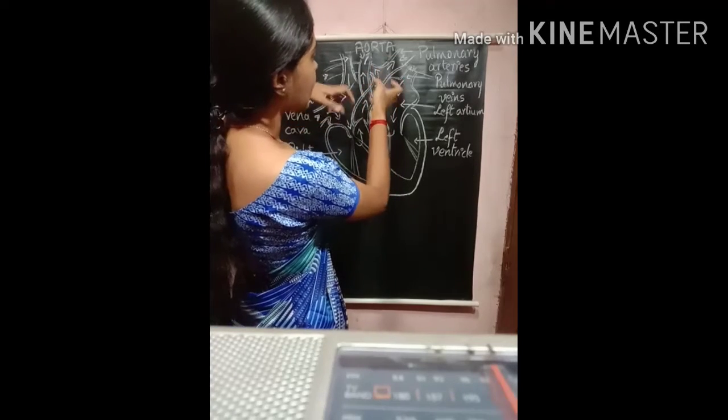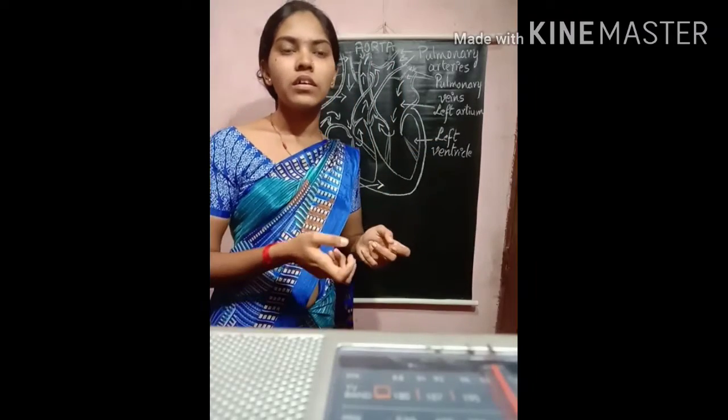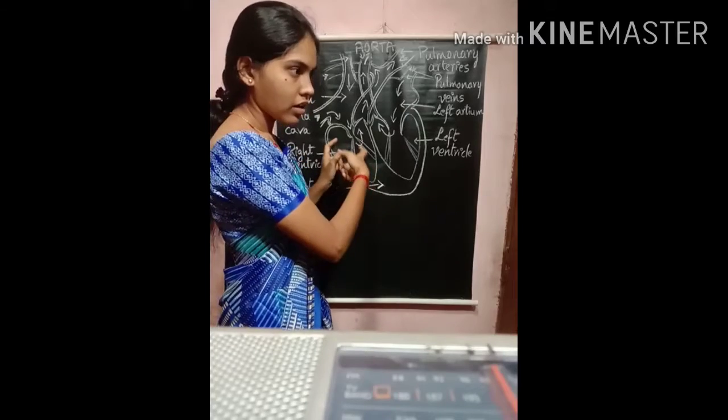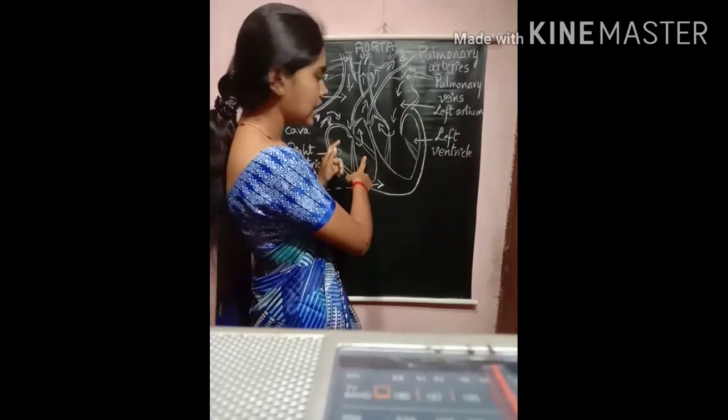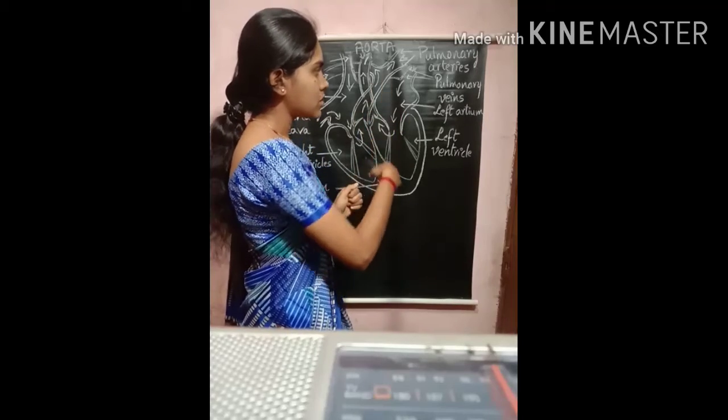These arteries will collect it and send it to the lungs to get the oxygen, in order to remove the carbon dioxide from this deoxygenated blood. Okay, so this is how the process continues.